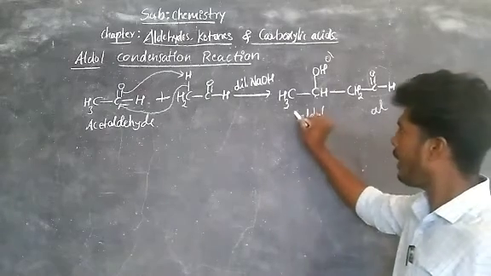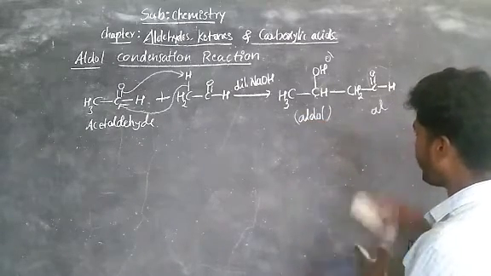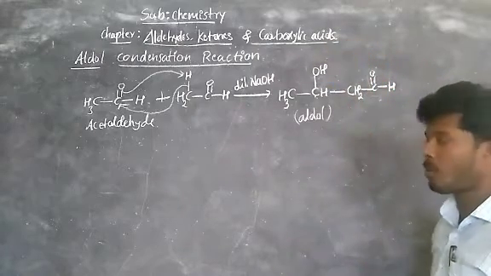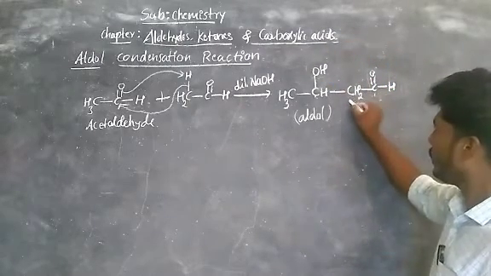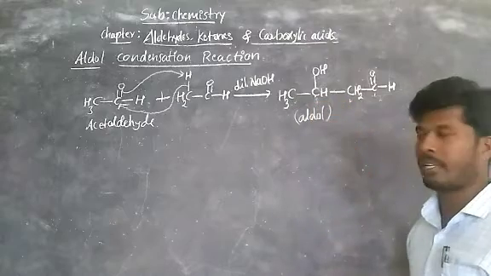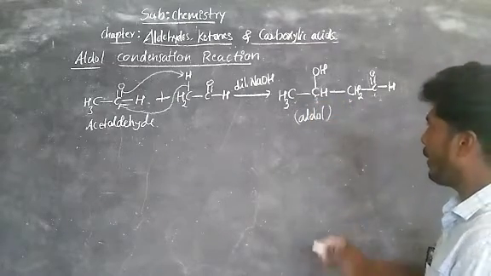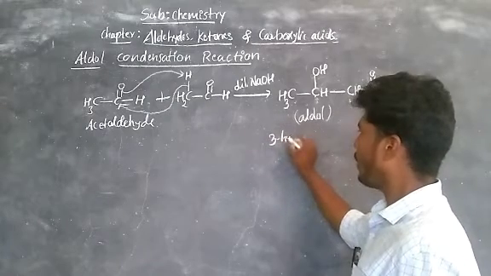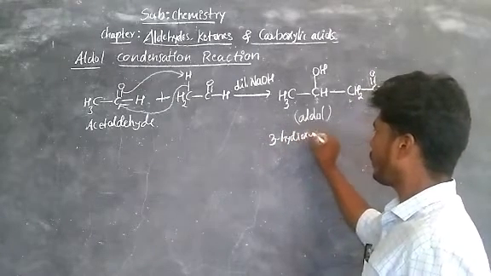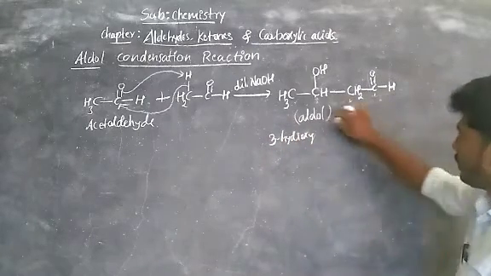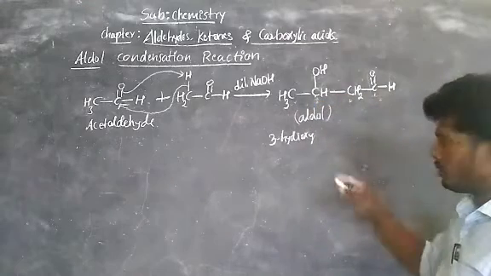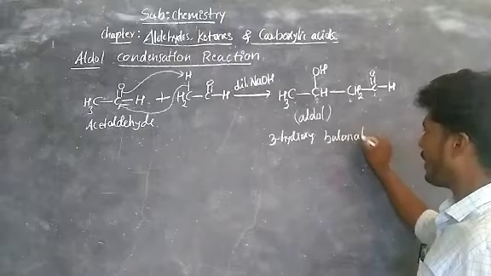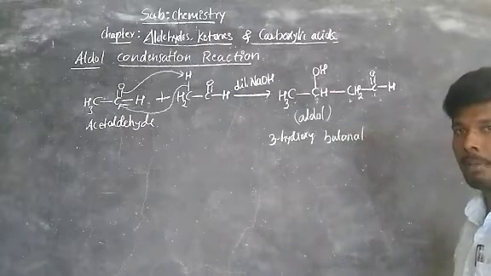Generally we call this aldol. The IUPAC name of this compound: 1, 2, 3, 4 carbons, 4 carbons are there, right? At the third carbon there is OH, hence 3-hydroxy butanal. How many carbons are there? 4. Butanal, that is the aldehyde. This is the IUPAC name.